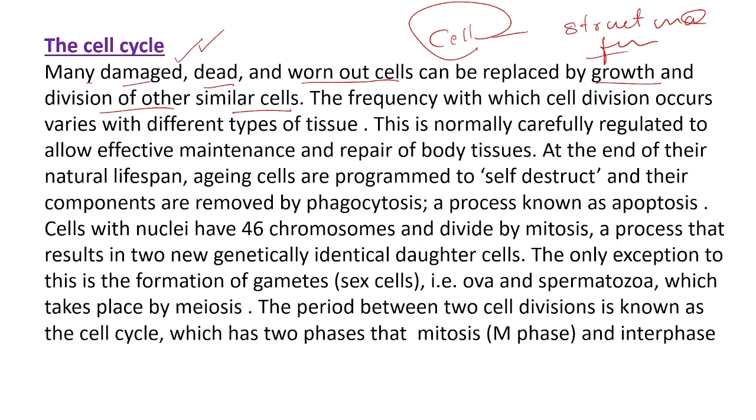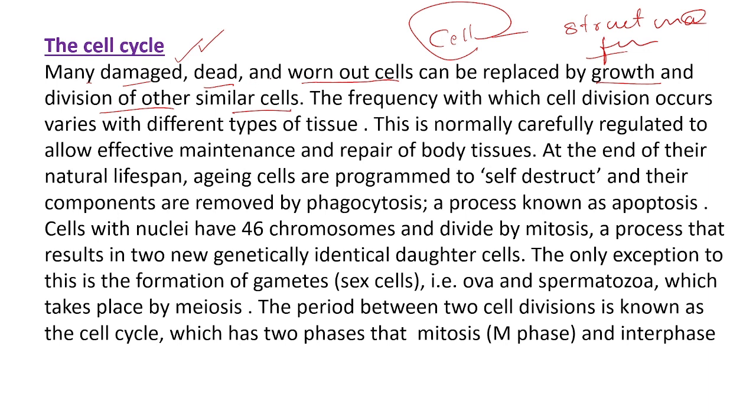From where will we get a new one? We will get new cells from the pre-existing cells. Because of the multiplication of the pre-existing cells only, we are getting new cells. With these new cells only, we are replacing the damaged or dead cells. That process is known as cell cycle. We will study cell cycle in detail. This is one small introduction.